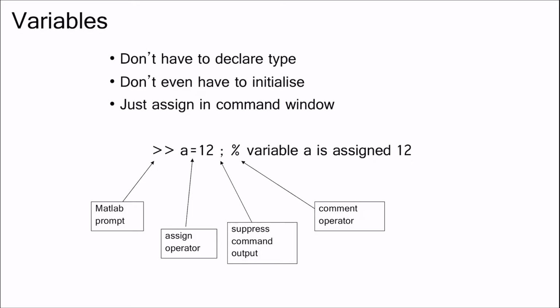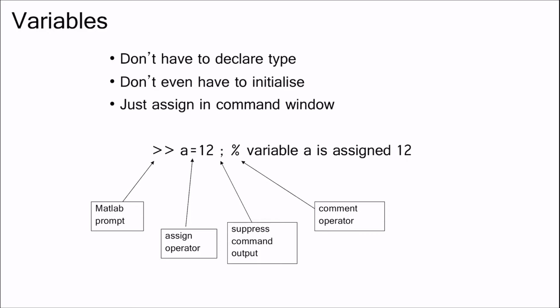Now let's start with basic programming. First, variables. In MATLAB, all variables are matrices. They are case sensitive and can contain up to 31 characters and must start with a letter. In MATLAB, we do not need to declare the type and don't even have to initialize it like in other programming languages such as C, C++. Here we just have to assign a variable.